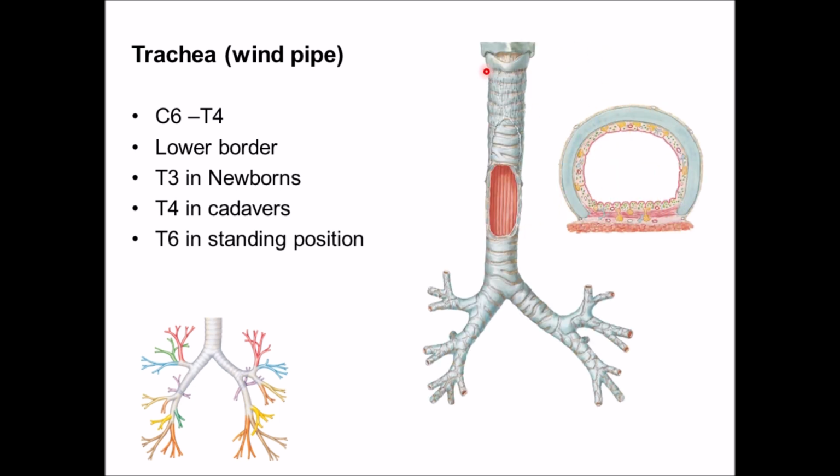It starts from the lower border of cricoid cartilage which lies at C6 vertebral level and it continues downwards and it ends by bifurcating into two principal bronchi which lies at T4 vertebral level. Now this bifurcation lies at T3 vertebral level in newborns, whereas in standing position it lies at T6 vertebral level.